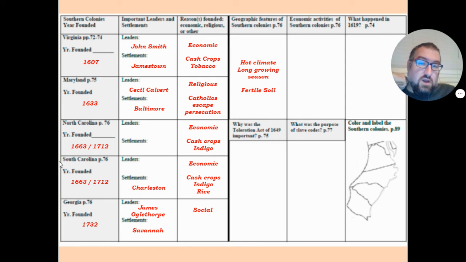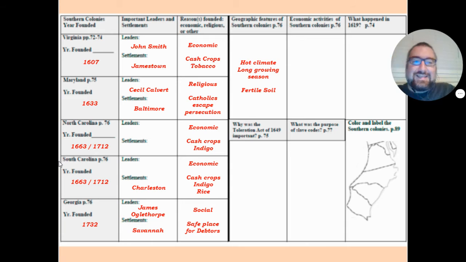So all of these other colonies were started for economic reasons. People wanted to make money. Some of them were started for religious reasons. People wanted to practice their religion in peace, worship God how they wanted to. In Georgia, he started it because he was specifically trying to help people. And these people were called debtors. So Georgia was founded as a safe place for debtors.